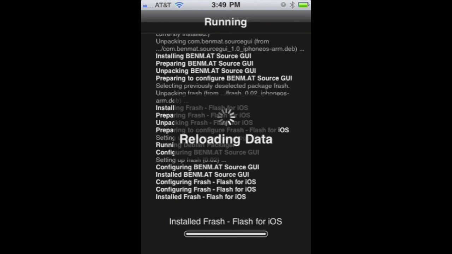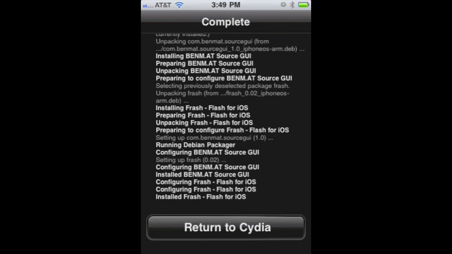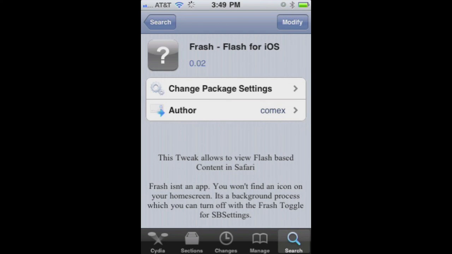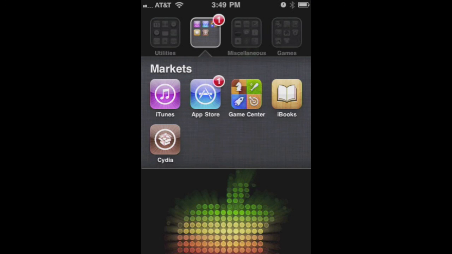You don't need to restart your Springboard. I did, just because I want to be safe, but you don't have to. It doesn't make you. So you return to Cydia and go back to your Springboard and it should be good.